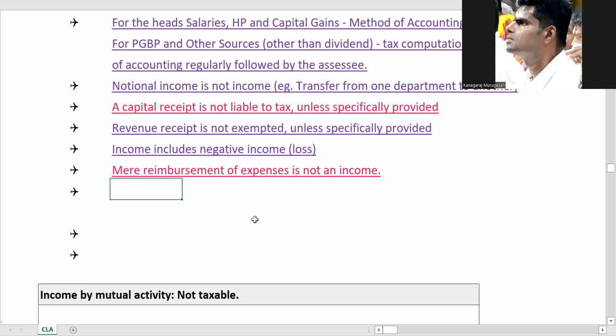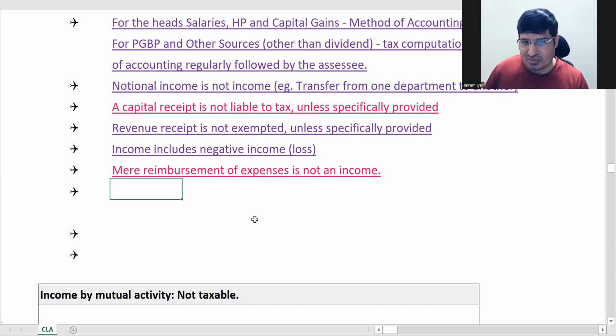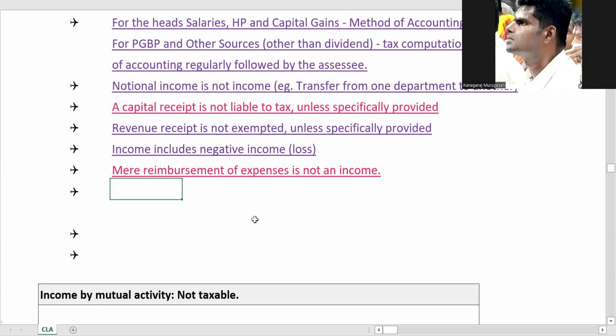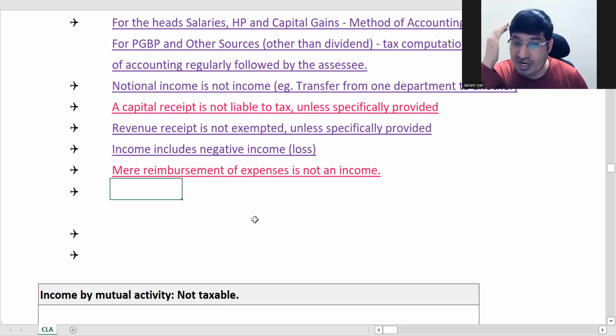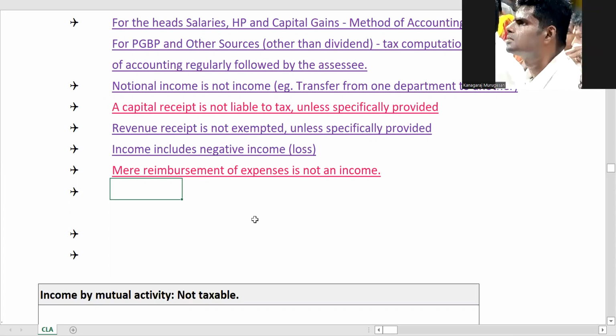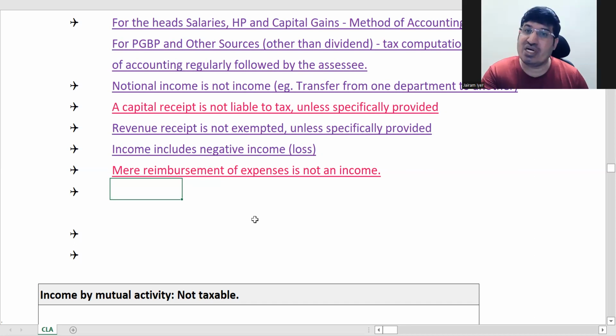Sir, I have one doubt. Yeah, sure. Sir, I purchased land 2-3 years back. Now I sell it and get the cash from the sale of that land. Yeah, so whatever profit you are earning on it will be taxed in capital gains. Say if you have sold it at the same price, then it will not be taxed, correct? Okay.